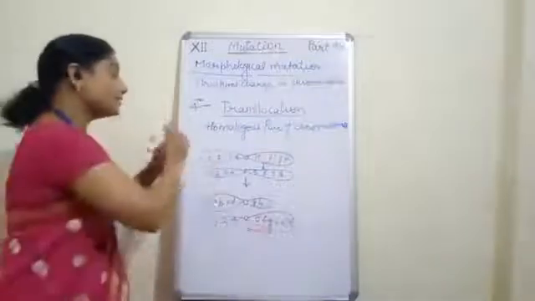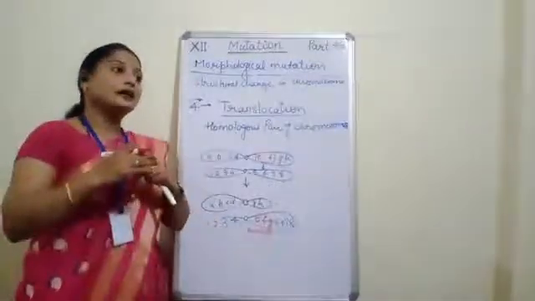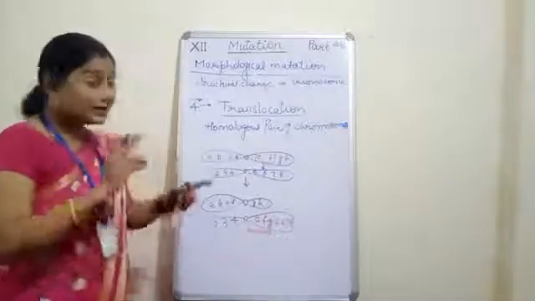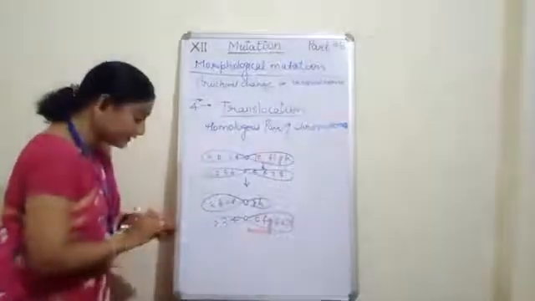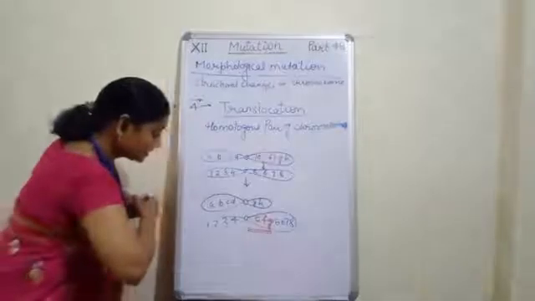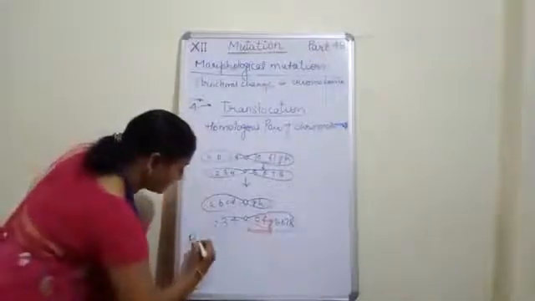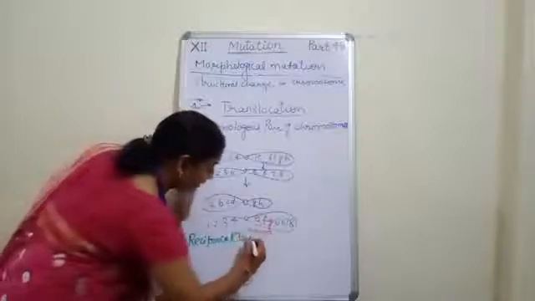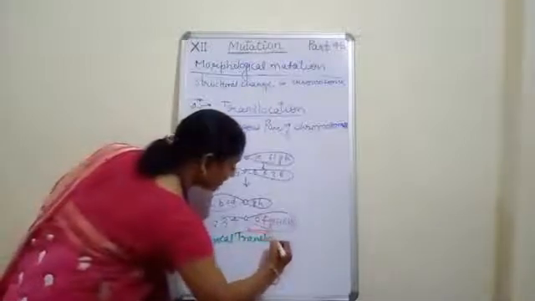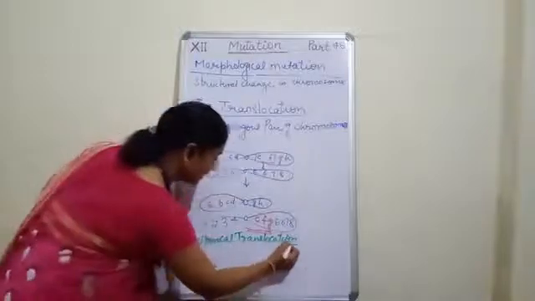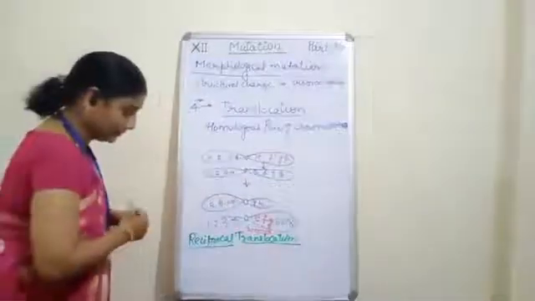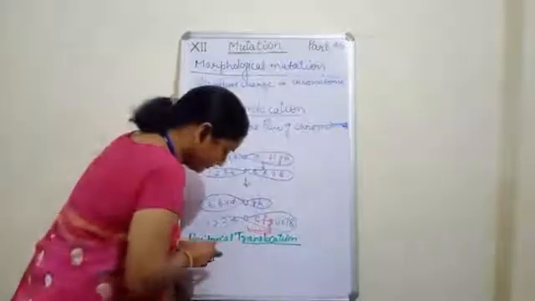Now this translocation can be modified, and if it is modified, then that is called reciprocal translocation. I am writing here only, reciprocal translocation. Clear? Now see the meaning of reciprocal translocation.